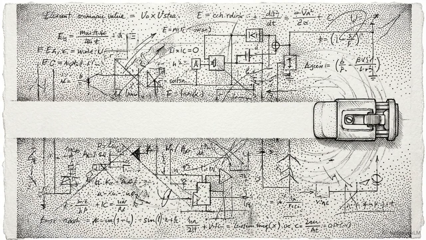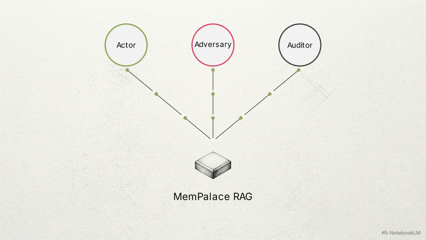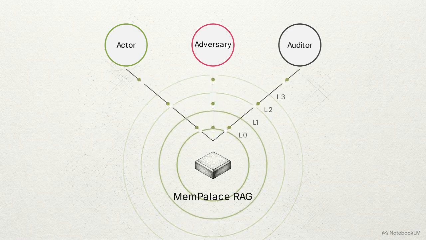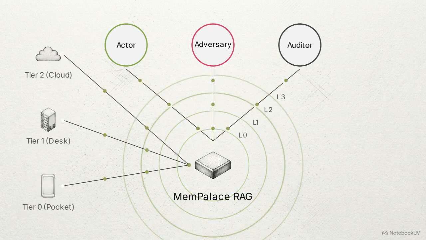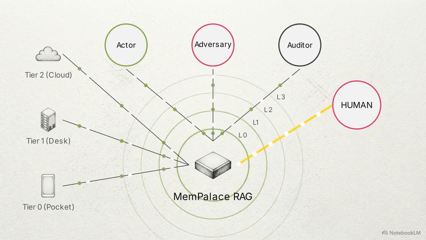Without persistent memory, multi-agent communication resets at the end of every session. The system requires a shared RAG layer, like MemPalace. Acting as collective memory, all agents read from and write to verbatim storage, ensuring corrections persist. We use progressive loading, pulling context in tiers, level 0 to 3, for efficient token usage. This deployment scales through 3 tiers: local caching on mobile devices, full servers for local model hosting, and cloud-based API access for heavy reasoning. The human participant sits outside this automated loop, providing cross-domain pattern recognition that individual models cannot yet replicate.